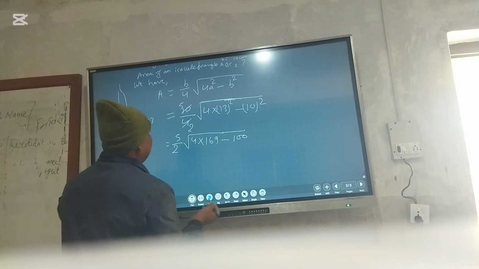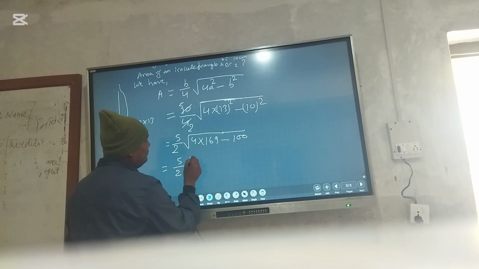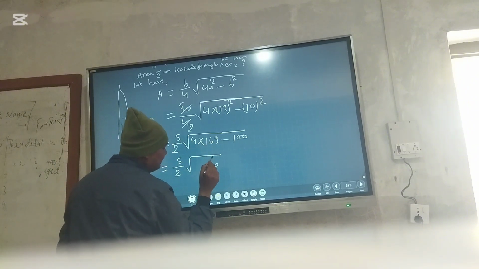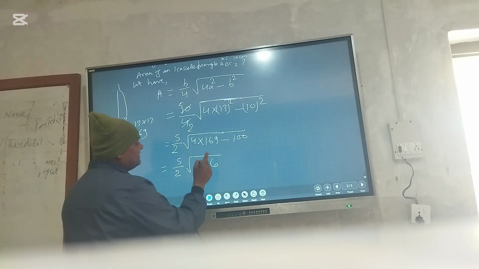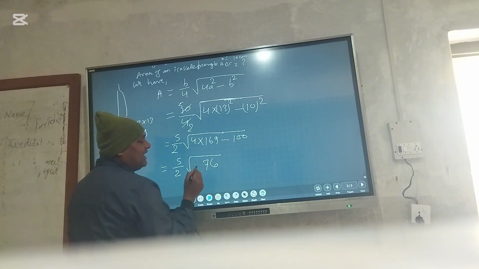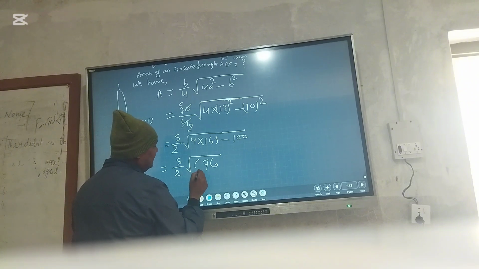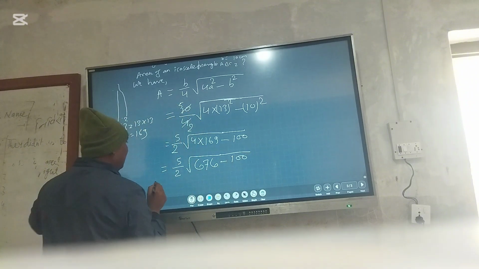That means 5 by 2 root over. How can we calculate this? 4 nines are 36, carry 3, 4 sixes are 24, carry 3, 27, we have to write 7 and carry 2, 4 ones are 4, plus carry 2, how much? 6, so 676, minus 100.